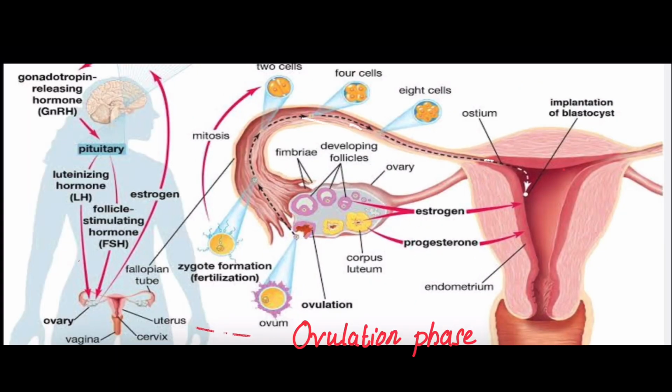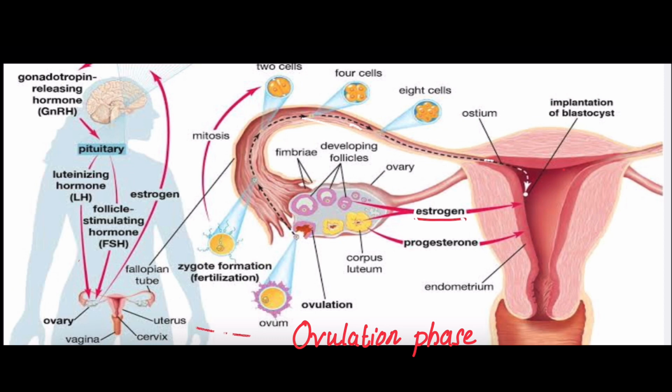In the follicular phase, estrogen is released from the follicle, and this estrogen is responsible for the development of breast tissue, stimulation of the uterus, thickening of the endometrium, and thinning of cervical mucus so that the sperm can enter through the vagina easily around the time of ovulation. These are all the responsibilities of the estrogen hormone.